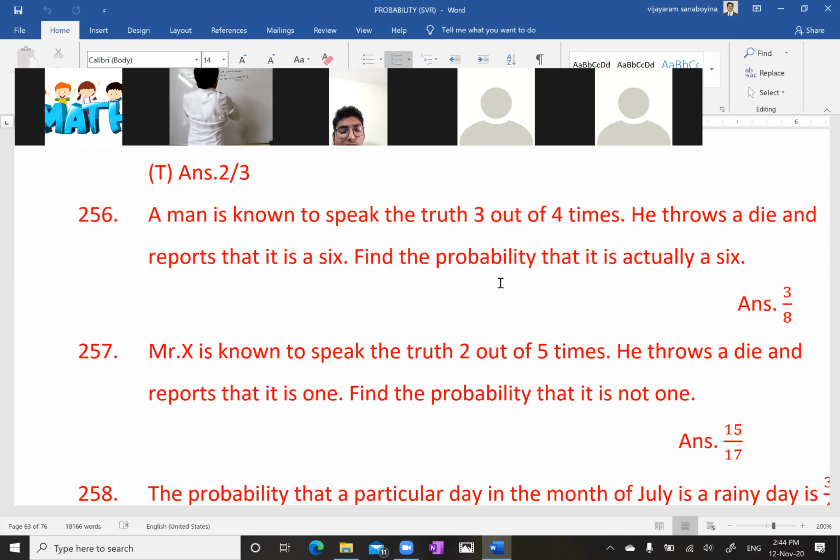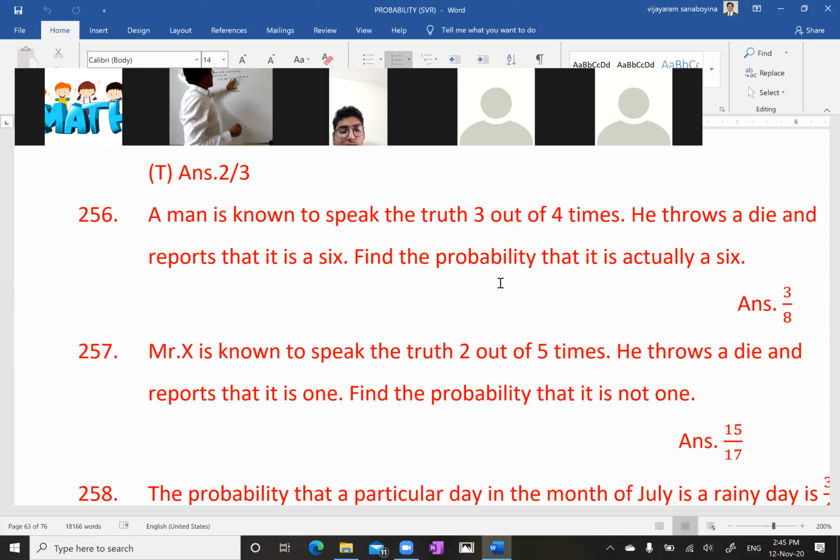That is the question. But when you read this question, my dear, you never feel it is a Bayes theorem problem. First thing, that is a problem with this problem. It looks like, my dear, how is it Bayes theorem and all. A man is known to speak that, yes. He throws a die and reports that it is a 6.